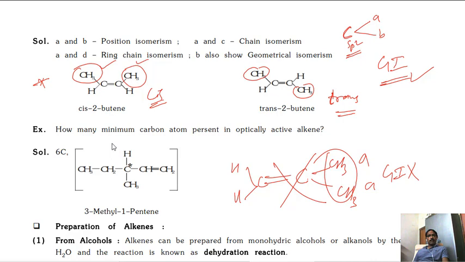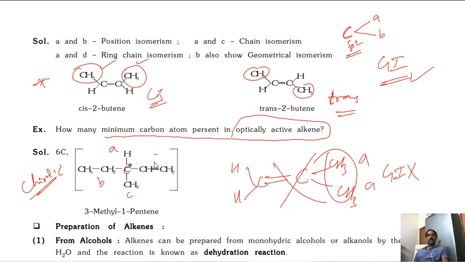Now, how many minimum carbon atoms are present in optically active alkenes? For optically active alkenes, first of all the requirement is a chiral carbon. What does chiral carbon mean? The carbon which is attached to four different groups, A, B, C, D, four different groups. This type of compound can show optical activity.